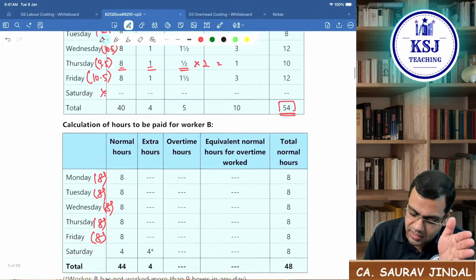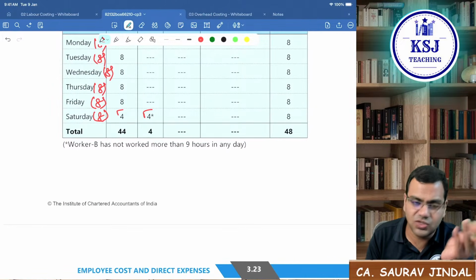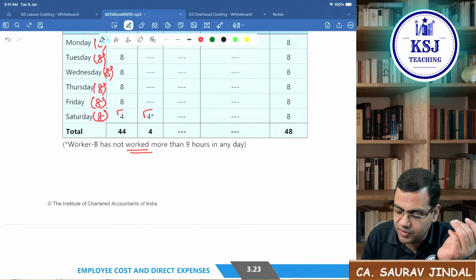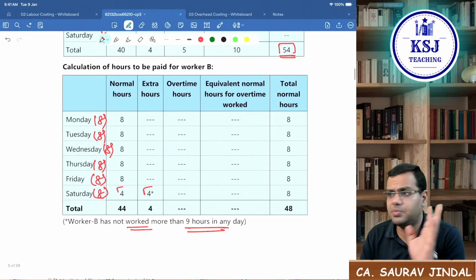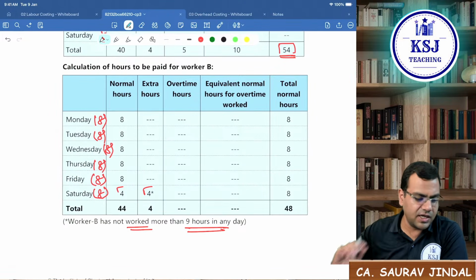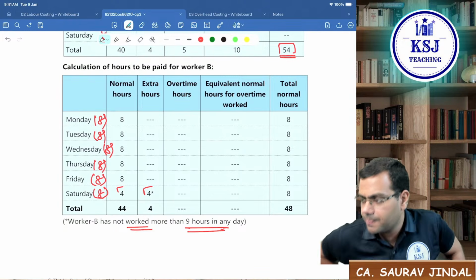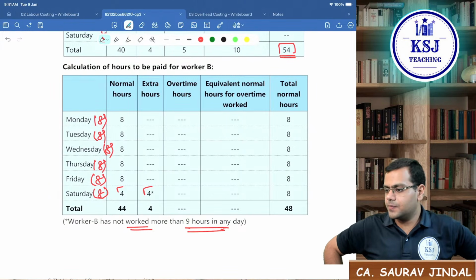Right? So here 4 hours is normal and 4 hours extra that is allowed, we'll pay the normal wage rate only. He has not worked for more than 9 hours in a day. So worker B is pretty simple. There is no particular issue in case of worker B. Is it clear? Yes.